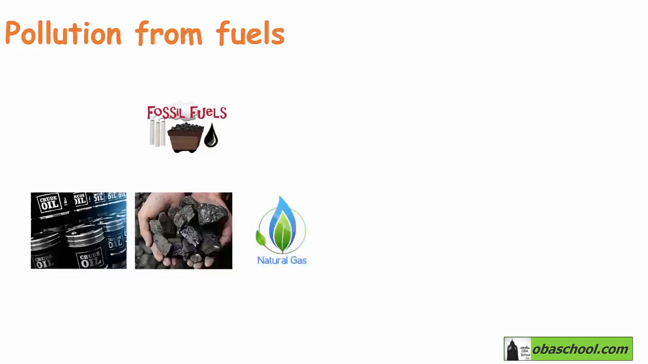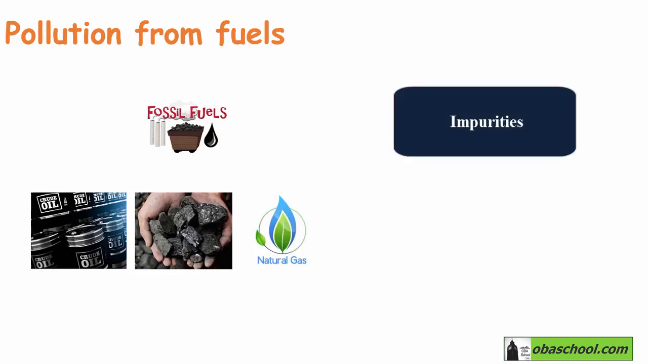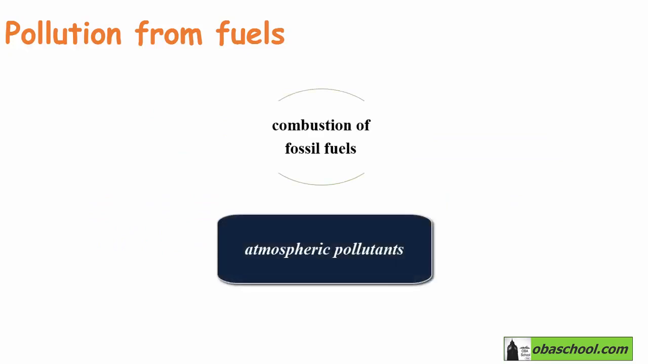These fuels not only contain hydrocarbons, but also other substances. These other substances are impurities, which may be sulfur, and the presence of sulfur impurities will cause major problems. So the combustion of fossil fuels will produce so many atmospheric pollutants, which we will describe in this section.